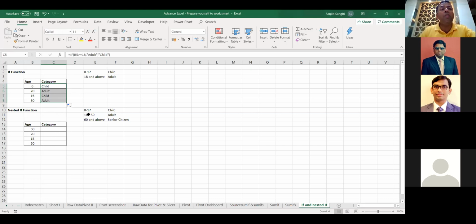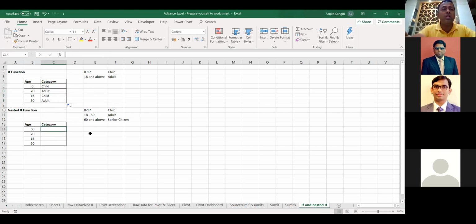And you can even do it for multiple conditions. Here there was only a single condition. If you want to create an IF within an IF, you can have multiple IF commands in a single command. In this case, I'm trying to say 0 to 17 is a child, 18 to 59 is an adult, and 60 and above is a senior citizen.